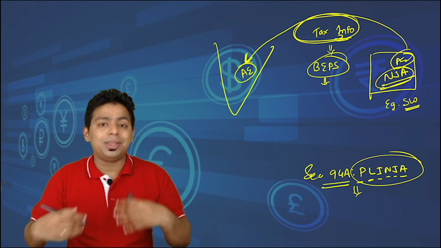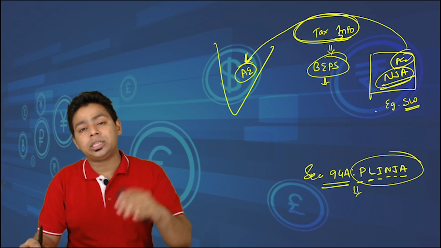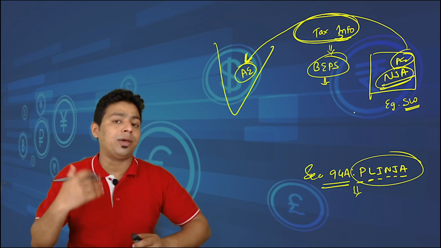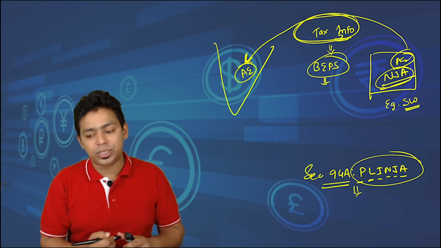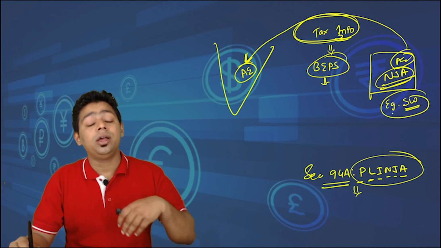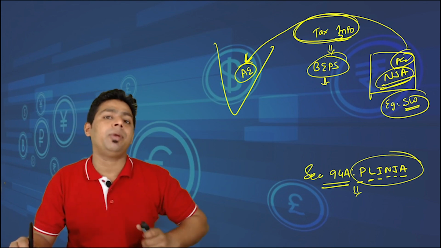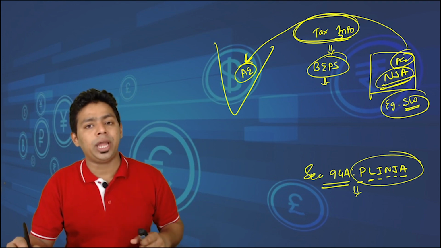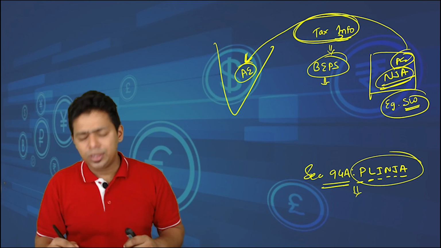Obviously, many people who would have done transactions with Switzerland would have stopped doing it, and that would hamper the economic benefit of Switzerland. So they changed the treaty, they changed the rules, and now they are sharing the data with the government of India. And recently, I guess a few weeks back only, the government of India received the annual data from Switzerland on those holding bank accounts there.